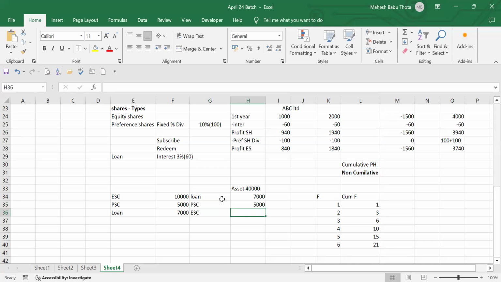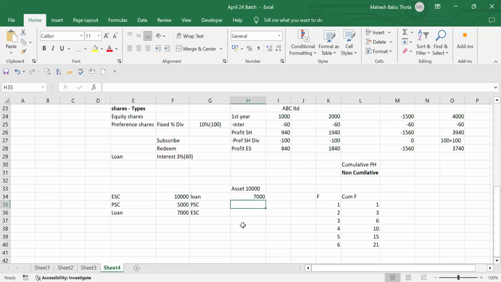Okay, let's assume we could sell those assets only for 10,000. Now, how much do we have to pay for the loan? Loan is compulsory, 7,000. And what about the preference share capital?